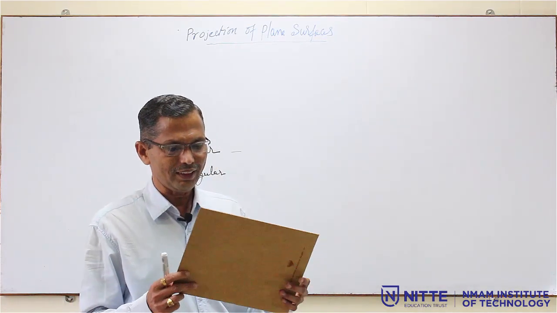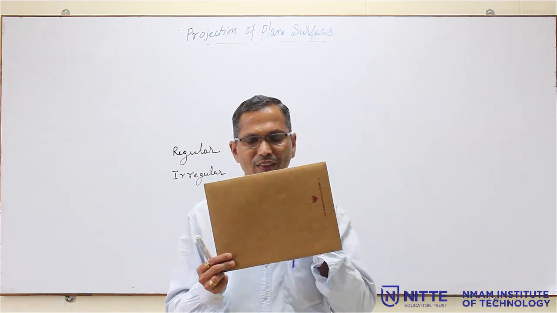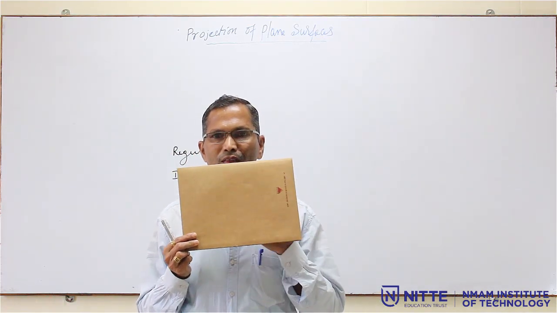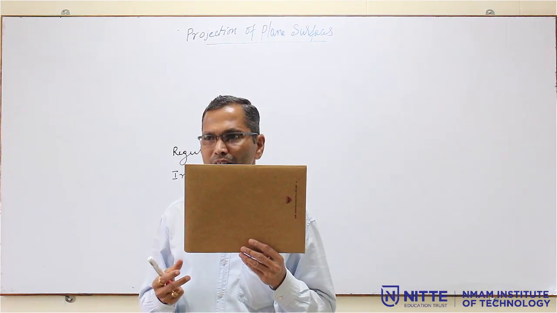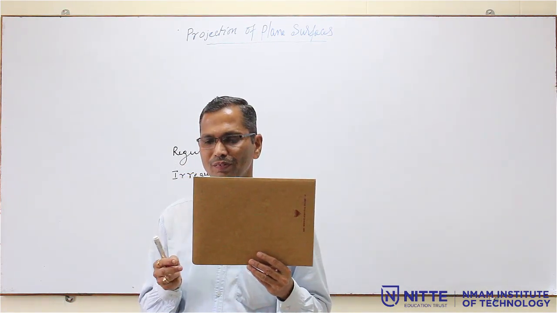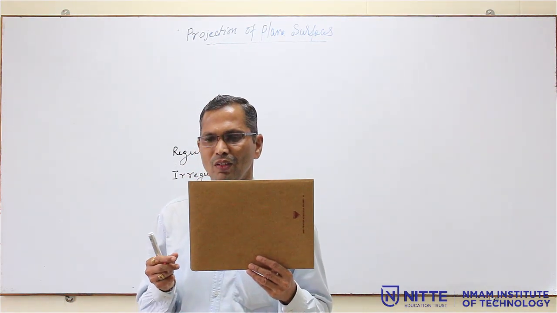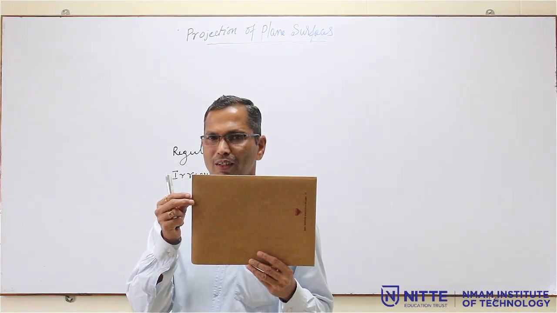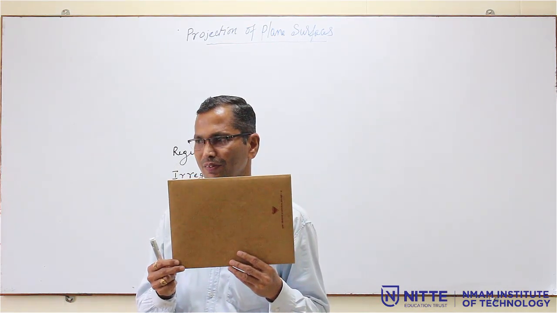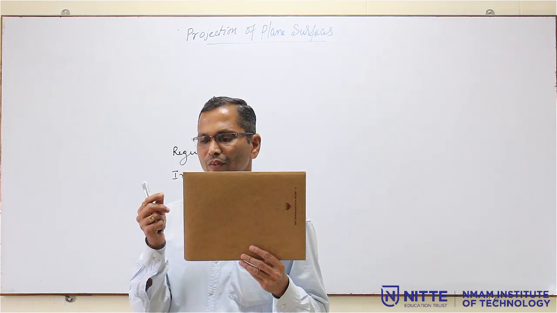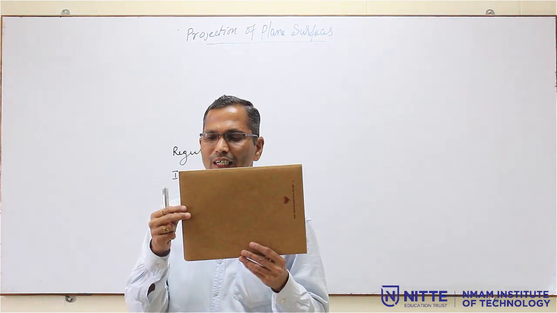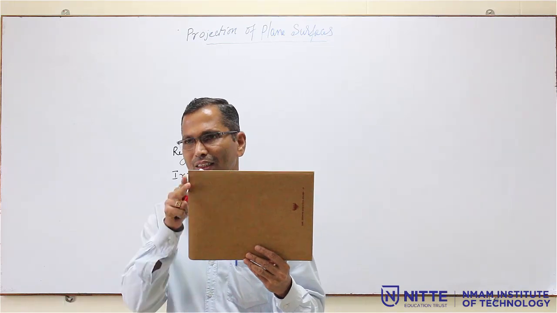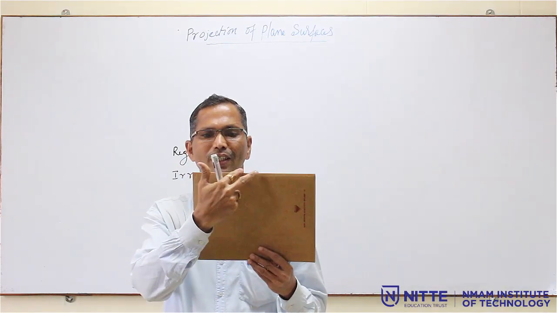Now, we will take this plane surface, a rectangular plane. Now, in this chapter, for the projection of planes, first you have to understand the meaning of some terminology. One is called an edge. Edge means the side. These are all the edges.